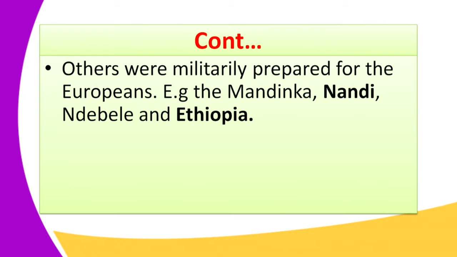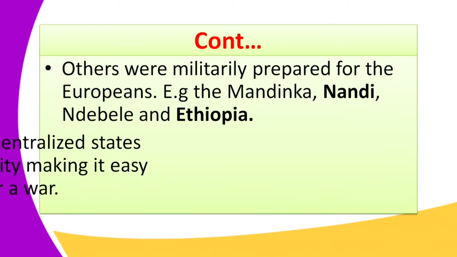Remember, a good example, Ethiopia under Menelik II, we said that they gave an active resistance to the Italians, and therefore the Italians did not colonize Ethiopia as they were expecting, and therefore Ethiopia was not colonized. Look at the Madinka. Madinka also gave a very strong resistance. Nandi, they gave 7 years of resistance against the invasion of the British. The Dembele, again, they also gave a very strong resistance. So this is the use of military to fight against the Europeans.